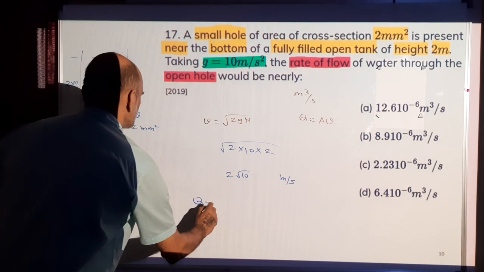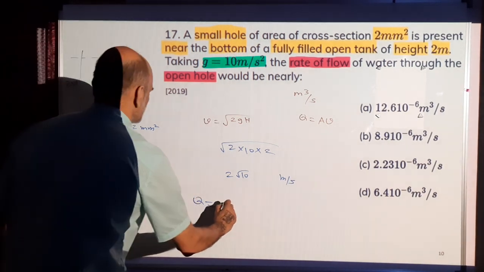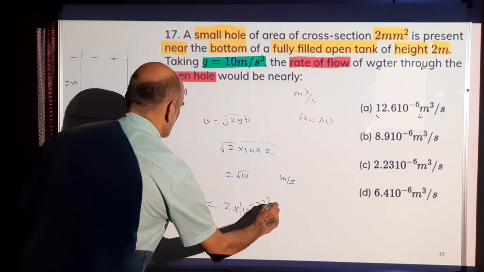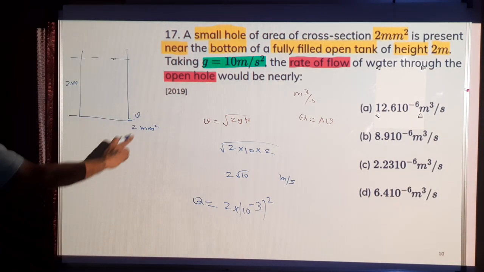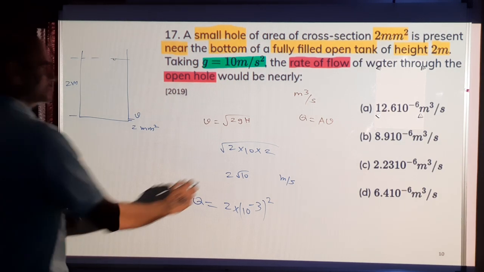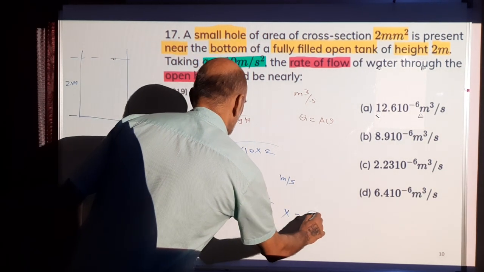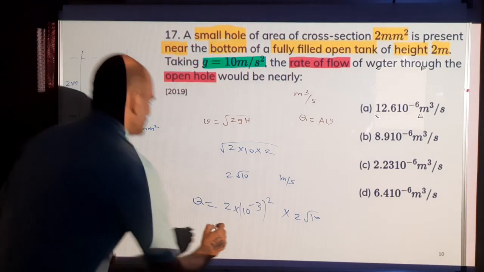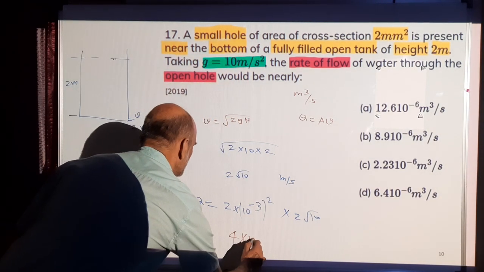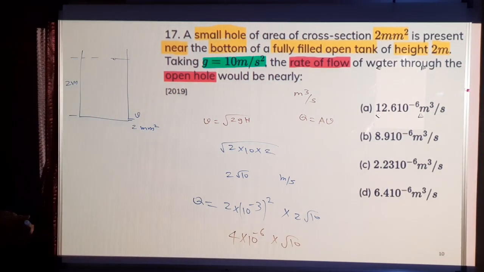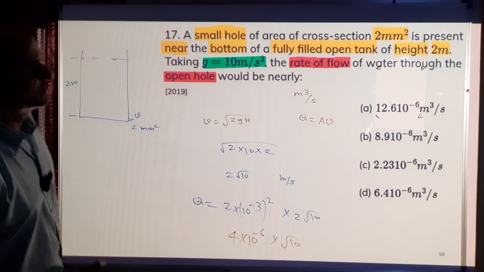So volume flow rate Q: cross section area is 2 mm square. In SI units it becomes 2 into 10 to the minus 3 whole square, because millimeter to meter is 10 to the minus 3, so mm square to meter square is 10 to the minus 3 whole square. So this into 2 root 10. So 4 into 10 to the minus 6 into root 10. The 10 to the minus 6 factor is there.